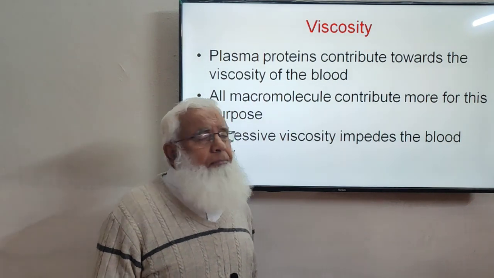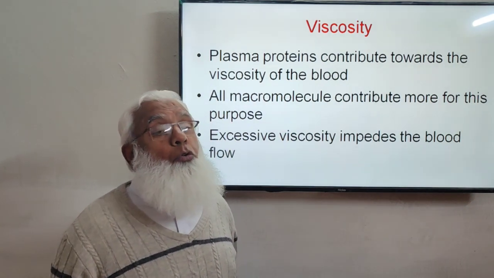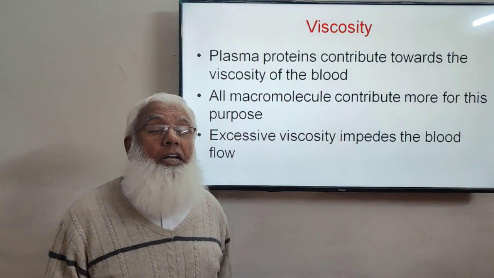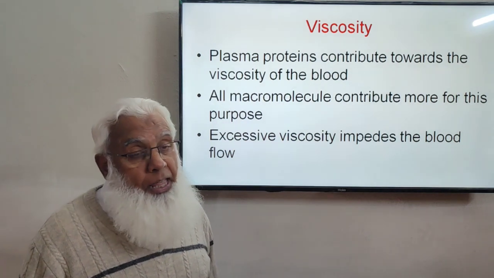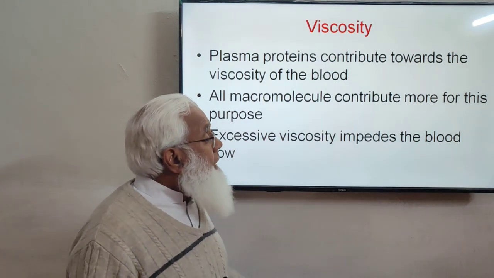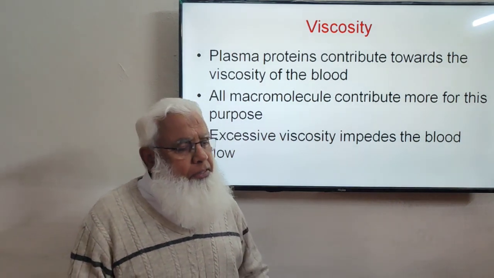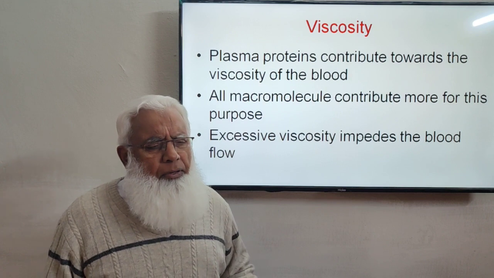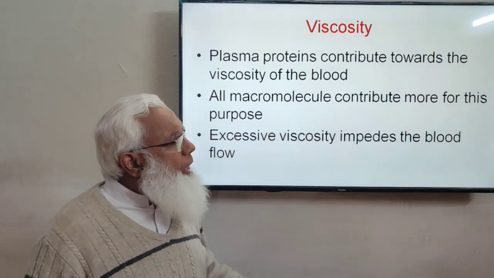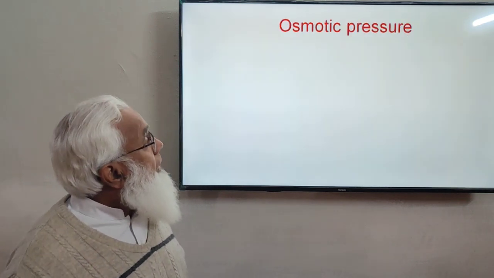Excessive viscosity, if it occurs for any reason, usually occurs due to polycythemia, a very high number of RBCs. That causes more viscous blood, and that may cause impediment to the blood flow in the blood vessels, clogging of the blood vessels. If the blood is more viscous, the fluidity and the flow are reduced.